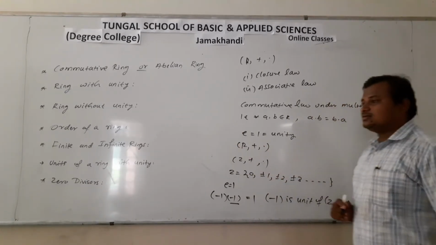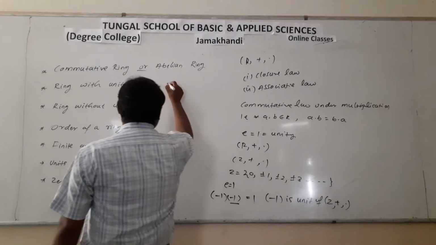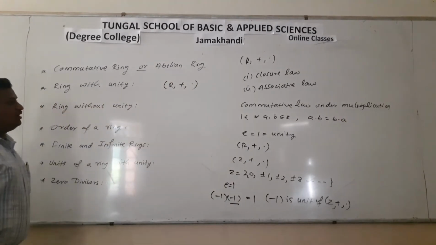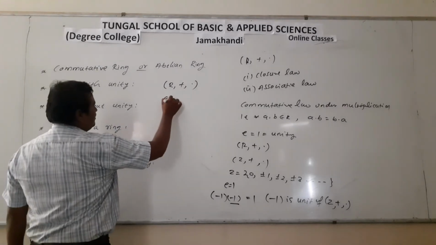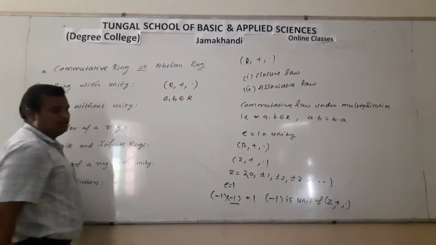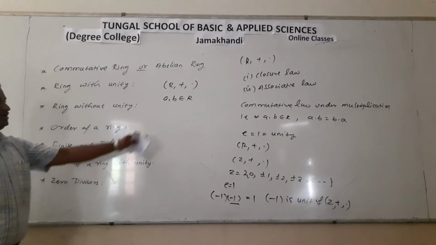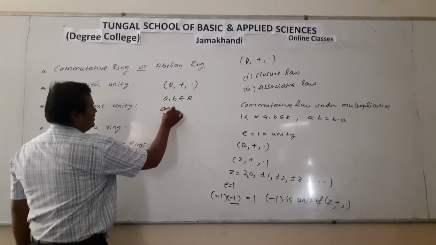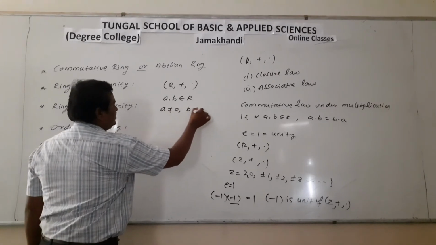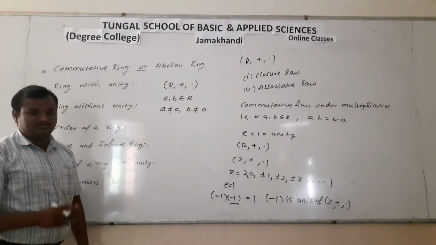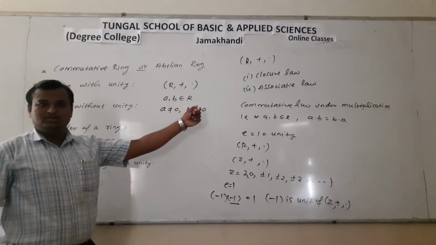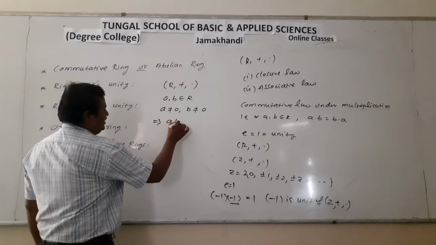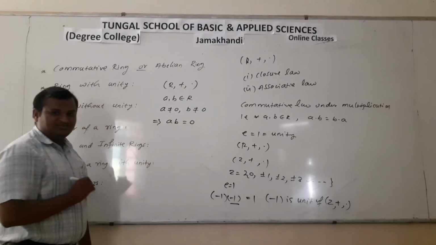And now, zero divisors. Let us consider the ring (R, +, ·) and any two elements of the ring R, A and B. One more condition is that A and B must be non-zero elements, and A into B is equal to 0.